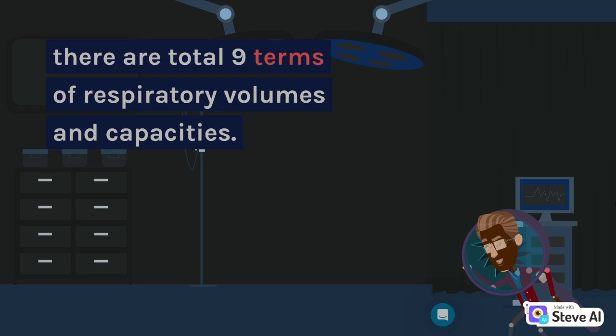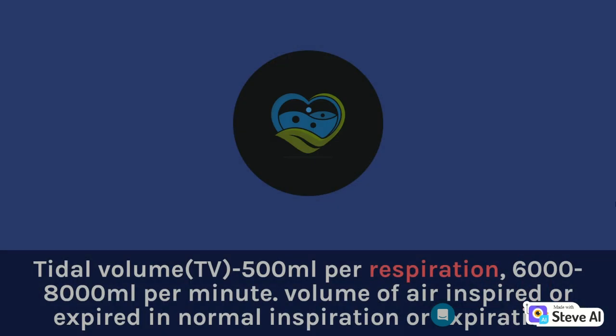There are a total of 9 terms of respiratory volumes and capacities. Tidal volume, TV: 500 milliliters per respiration, 6,000 to 8,000 milliliters per minute, the volume of air inspired or expired in normal inspiration or expiration.